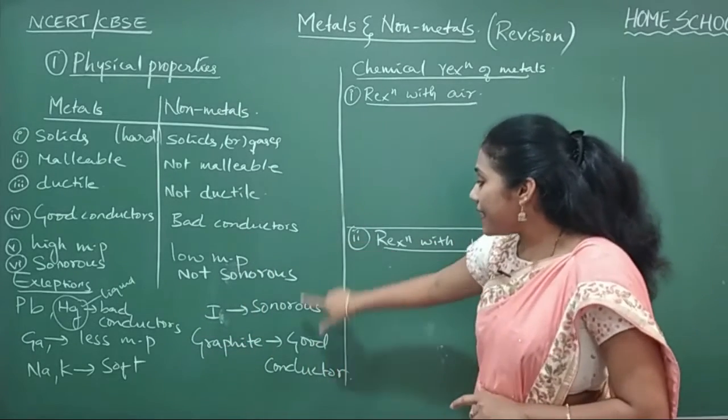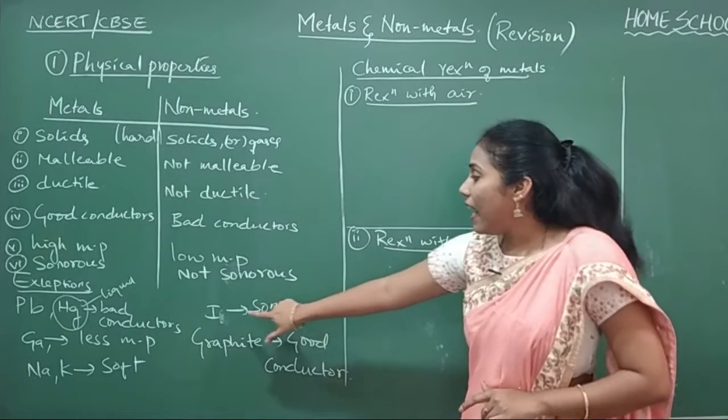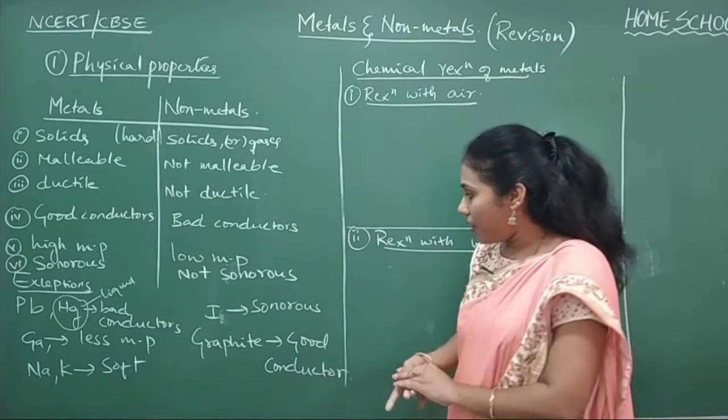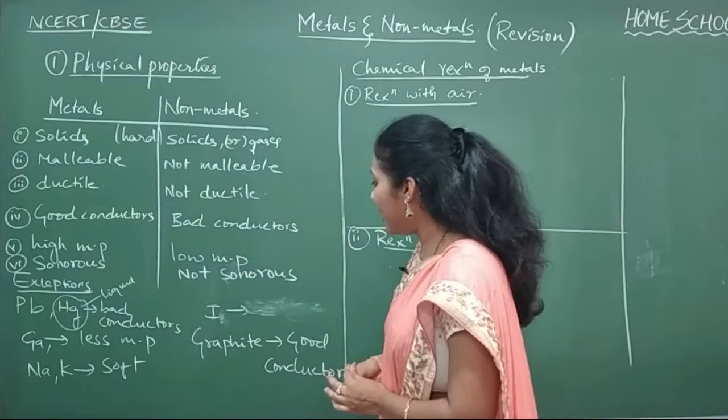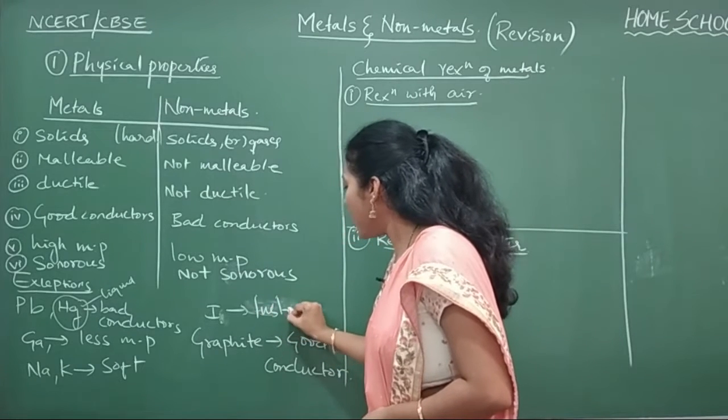Fine. And let us see the exceptions under non-metals. Iodine is shiny, it has a luster. Iodine is a lustrous solid.